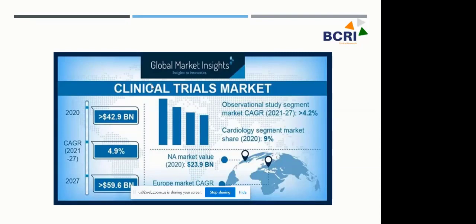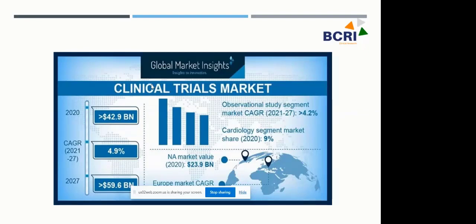Every molecule might have 10 clinical trials going on, or even more than 10, and every clinical trial will have funding of billions of dollars. Pharmaceutical companies act as sponsors and funders, and they want to delegate the activities of all these clinical trials to contract research organizations. Because of that, there is a huge demand for CROs to conduct clinical trials, and eventually the clinical trial market is going to have huge growth in the future.